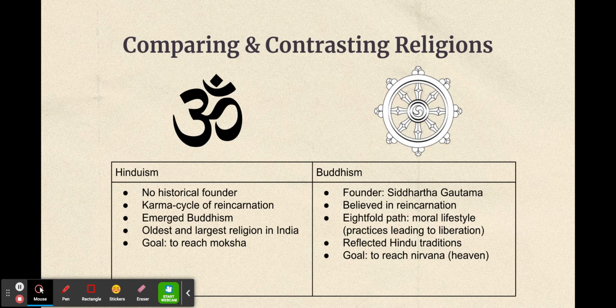The main goals of these two religions are similar, as Hinduism aims to reach moksha, which refers to freedom from the cycle of death and rebirth, whereas Buddhism aims to reach nirvana, where you escape the karma cycle and meet the end of suffering and desire. In Buddhism, people follow the Eightfold Path, which is a method for being liberated from the painful cycle of rebirth. The difference between Buddhism and Hinduism is that Hinduism does not have a historical founder, while Buddhism does. The historical founder of Buddhism is Siddhartha Gautama.